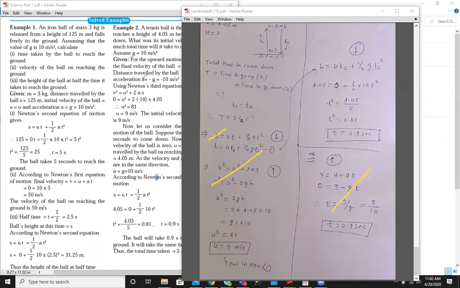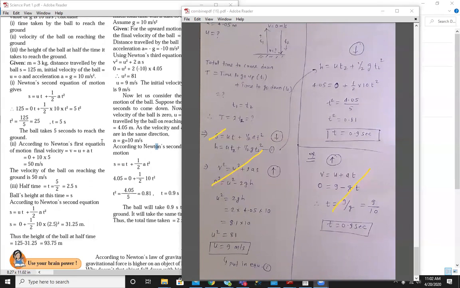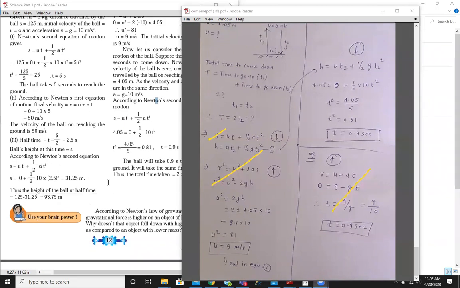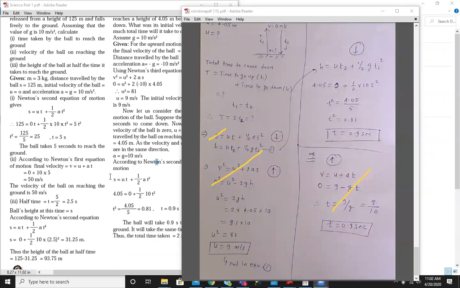So these are the solved problems in the book. Whatever topics we have covered, we have understood the related problems. In the next lecture we will cover the remaining topics, and we'll see some more problems again.